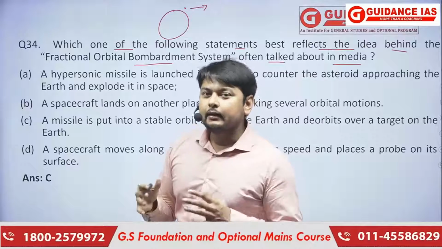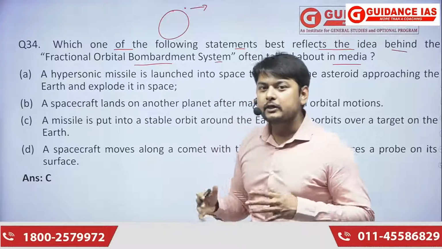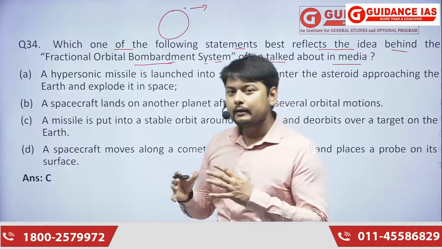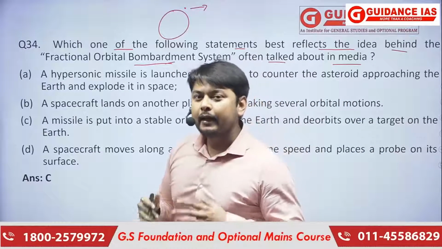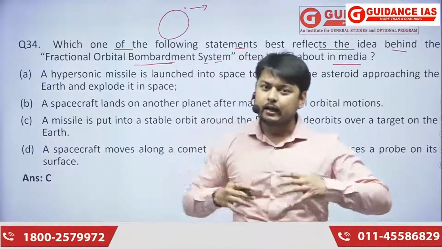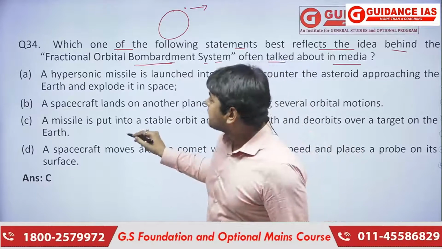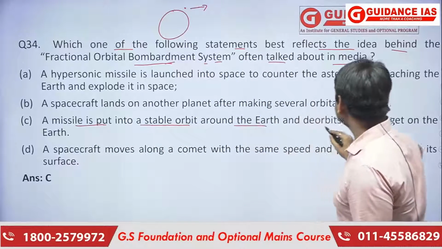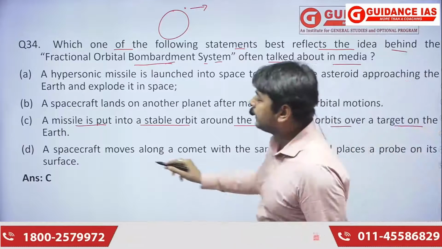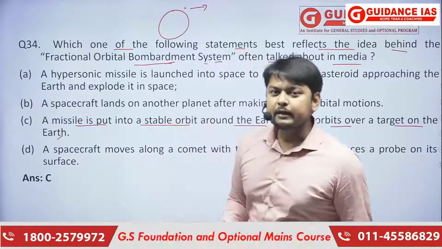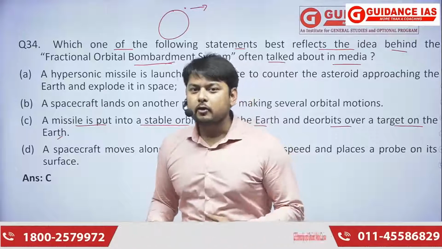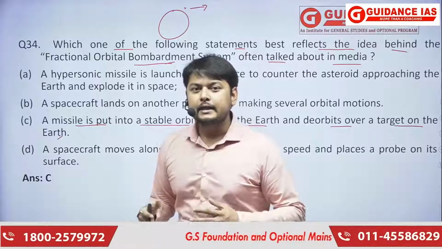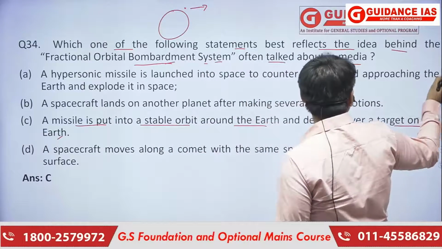So the special feature of this kind of bombardment system is that it will be lying in the orbit, and when the time comes, its target can be decided. So basically it is a missile put into stable orbit around the earth and deorbits over a target on the earth. This is the system being developed by China, but this is not technology indigenously built by China. It has already been built by the USA and Russia also. Moving forward to the next question.